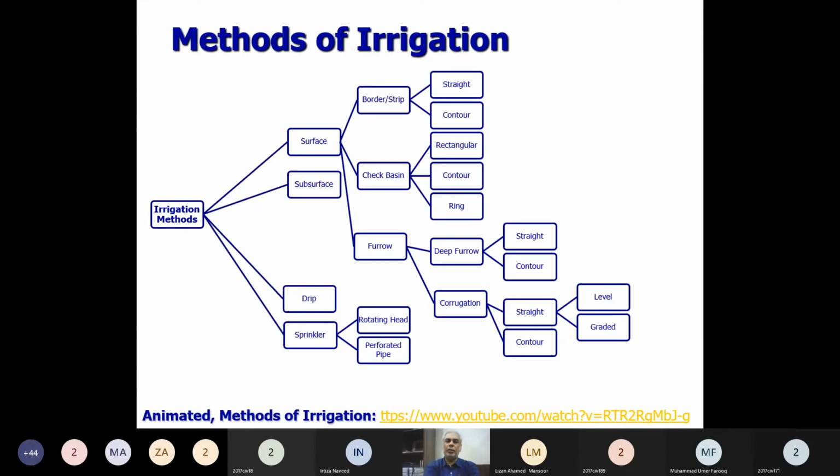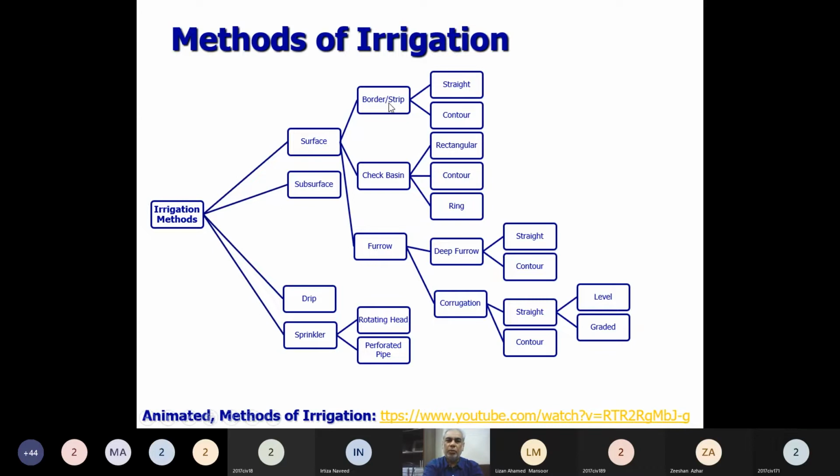The same distribution of methods of irrigation is described in this slide in the form of a flow chart. So we can broadly divide the method into four categories, and the surface irrigation method can be further divided into three categories, while the sprinkler method can be divided into two categories, and drip irrigation can be further divided depending upon which kind of drippers they are using.